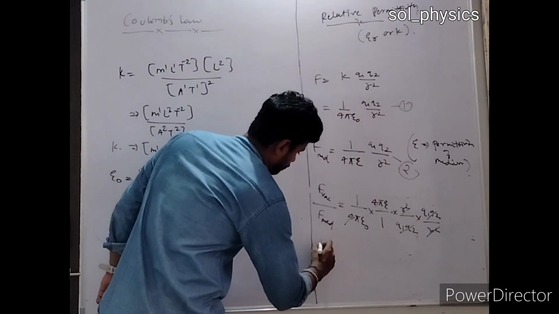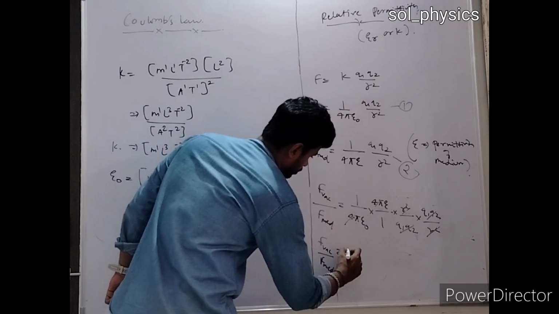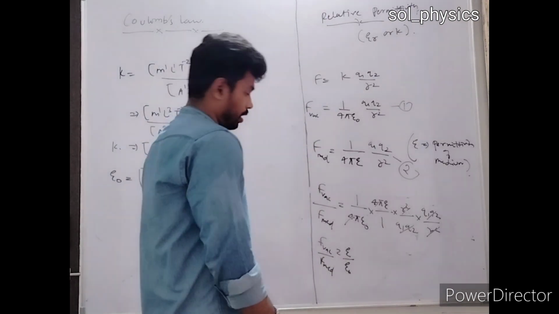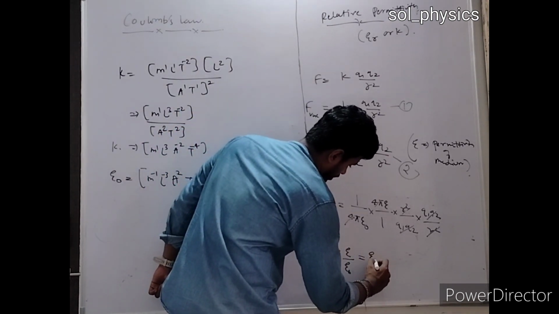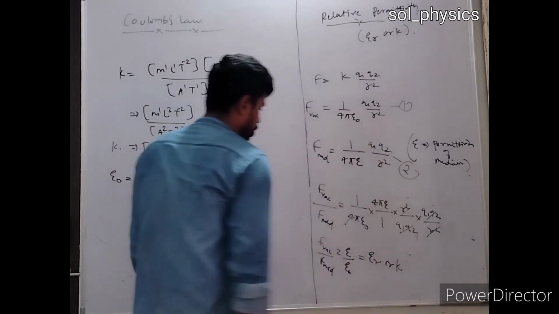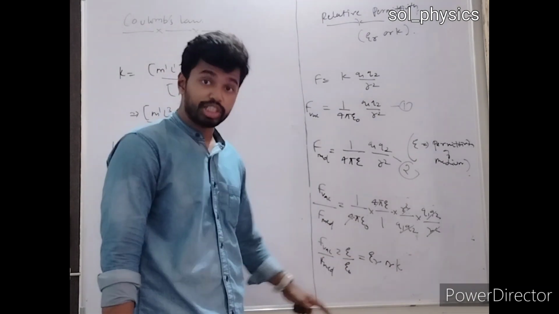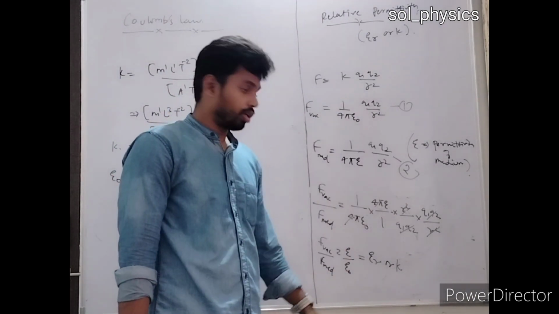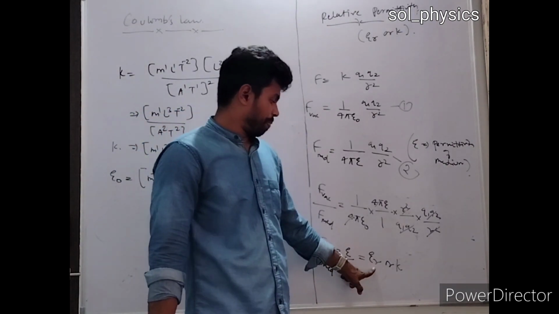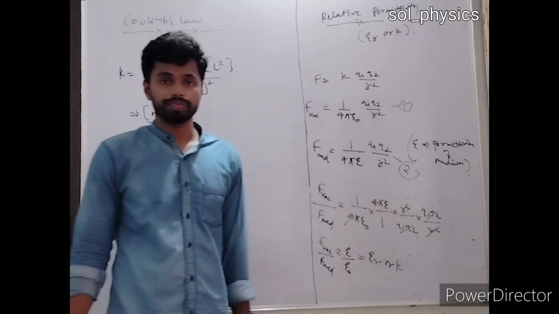So you are left with F vacuum by F medium is equal to epsilon by epsilon naught, and this is called relative permittivity, that is er or k. So the ratio of the permittivity of the medium to the permittivity of free space is what we call relative permittivity, right? Or it is also represented by er or with this letter k, right?